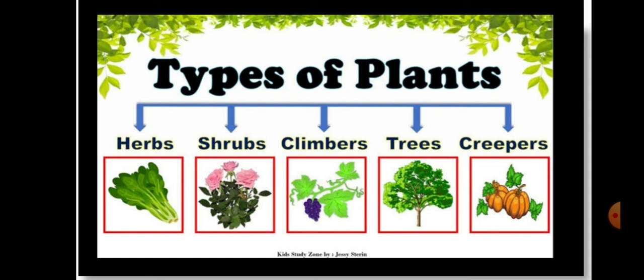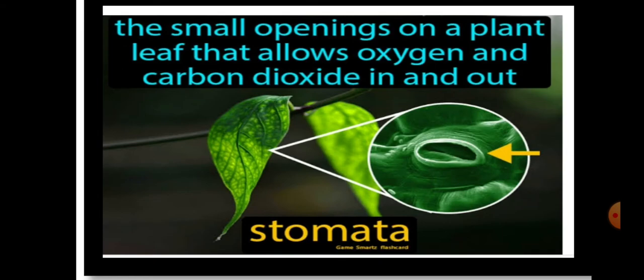For example, grapevine. Some plants are very huge and strong are called trees. For example, neem trees. Some plants creep on the ground are called creeper. For example, pumpkin. Now you have to look here.